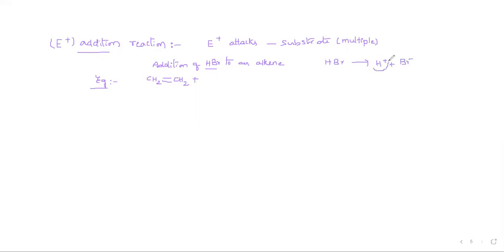You know this one, right? This H plus ion attacks the carbon-carbon double bond. If it is attacking this carbon, the bond shifts towards this side, and you will get it like this. I will expand the alkene. First carbon, how many hydrogens are there? 2 hydrogens, right?